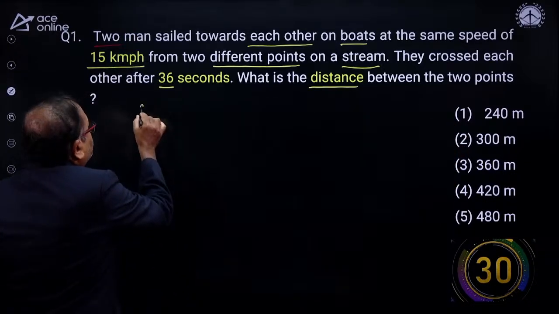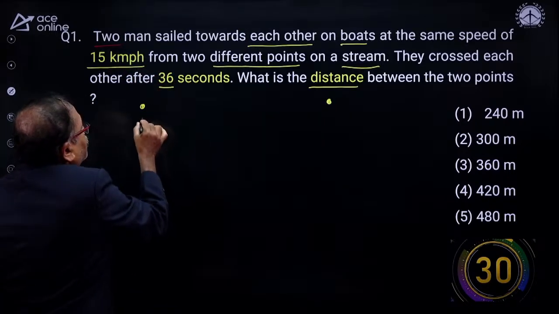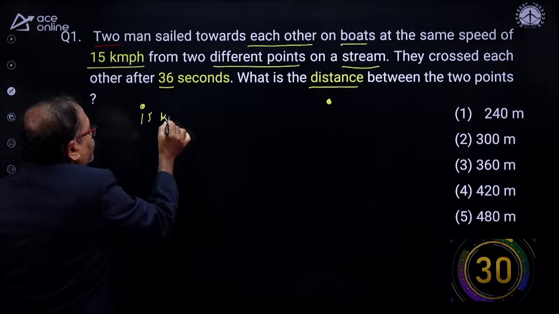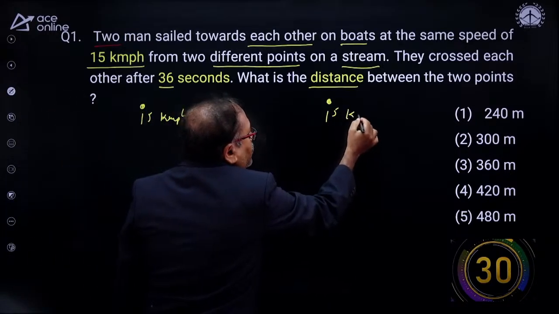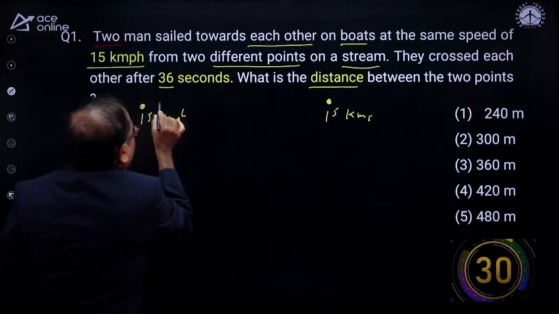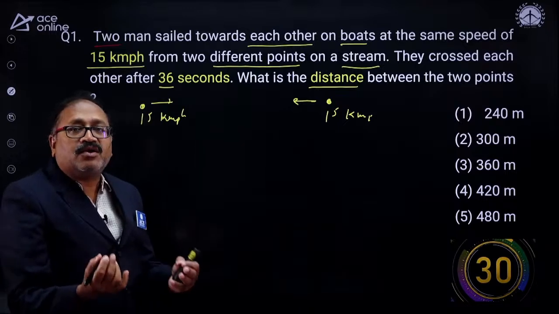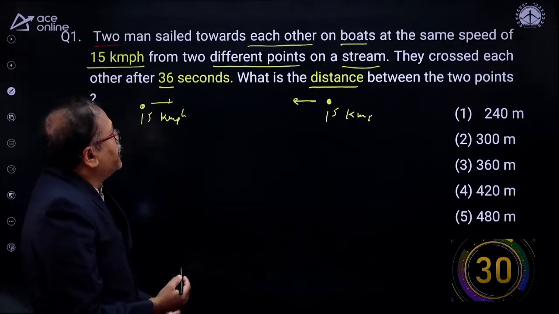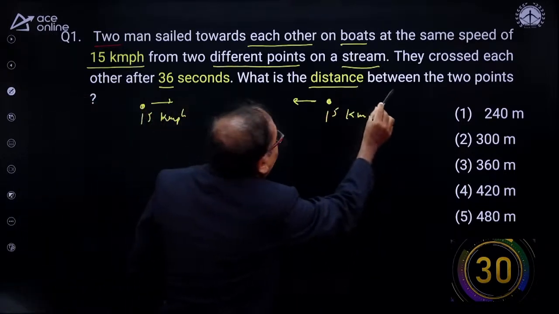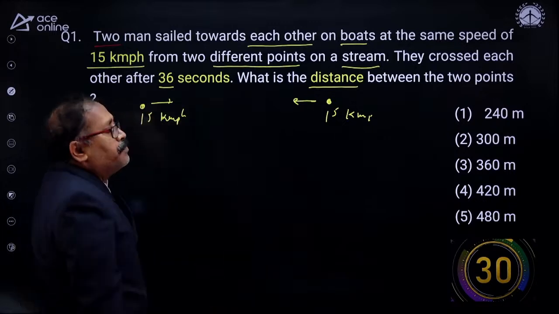So from the 2 points where they started, both speeds are 15 km per hour, and they have started towards each other. So one will have the downstream speed and the other the upstream speed.